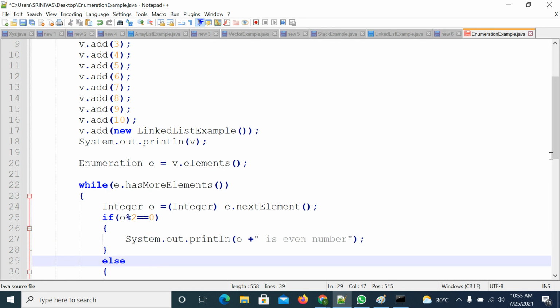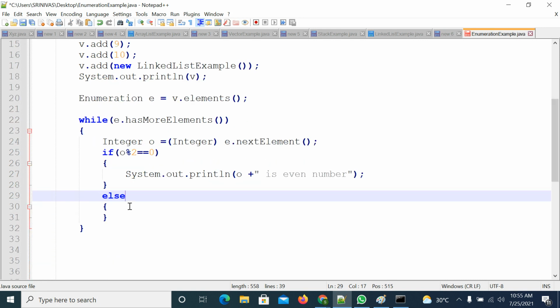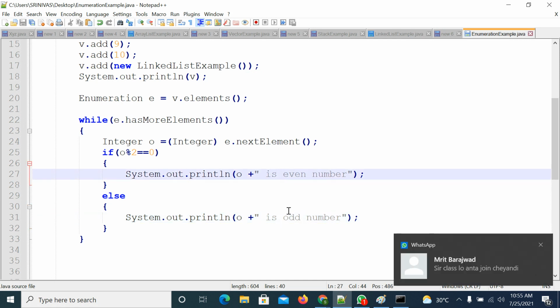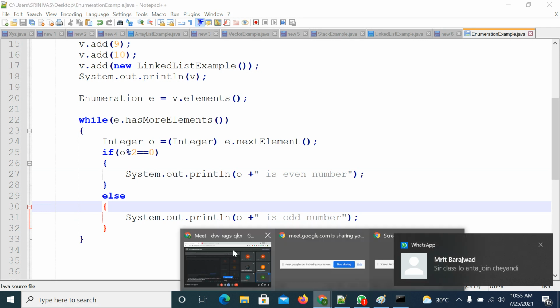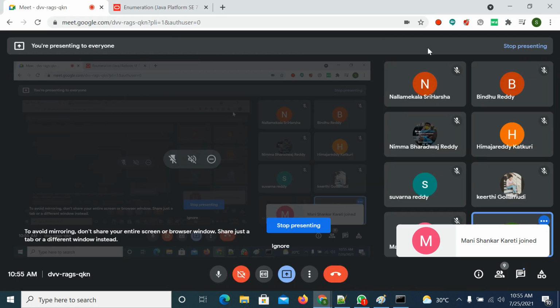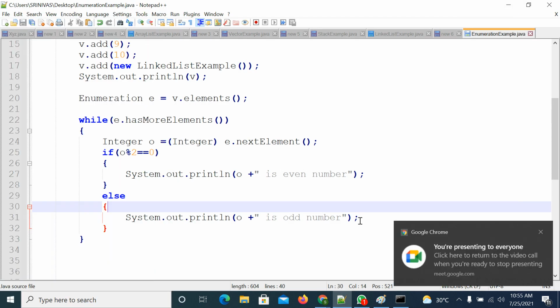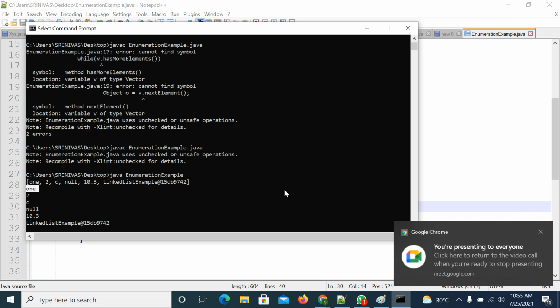So you want to separate. In a collection, you have different objects, and in those different objects, you want to separate which are the even numbers and which are the odd numbers. Save the program and try to compile it.